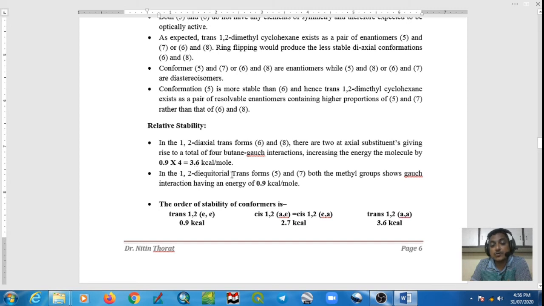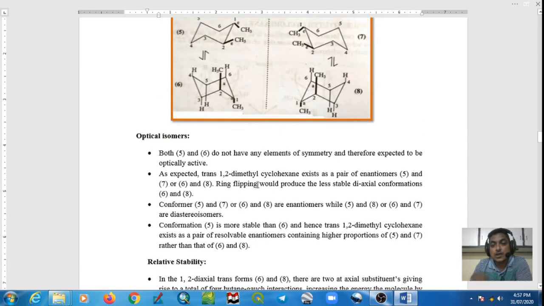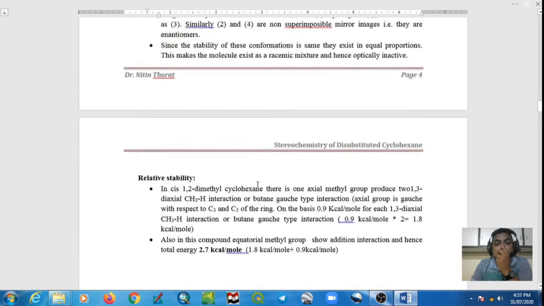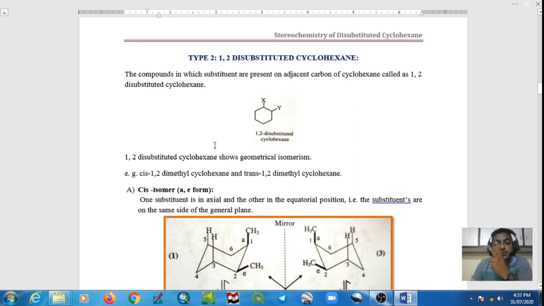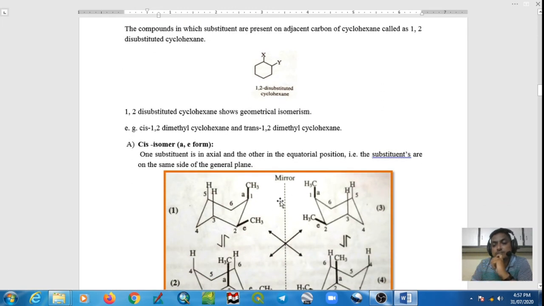But in the diequatorial form, as you know, the diequatorial form is more stable, where both methyl groups are at equatorial positions, and this shows one butane-gauche interaction, one interaction having energy 0.9 kilocalorie per mole. So in all, 1,2-dimethyl cyclohexane shows two geometrical isomers, one is cis, another one is trans. In case of cis, the methyl groups are one axial and one equatorial, so there is only one conformer.